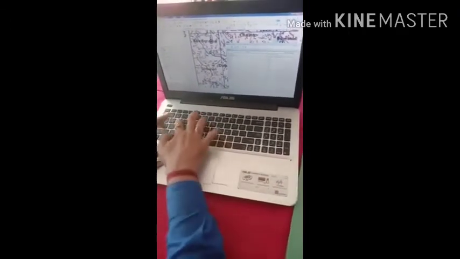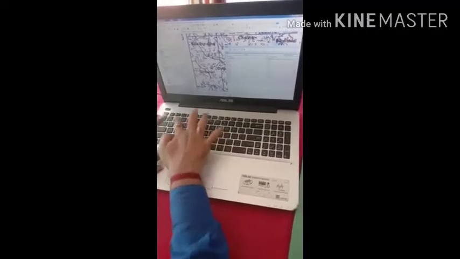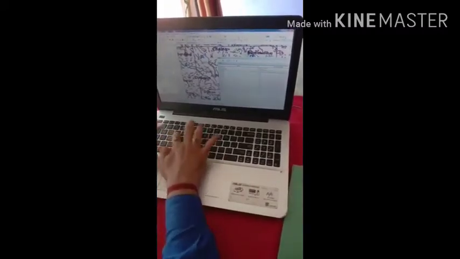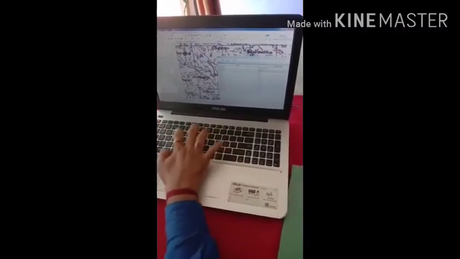Same district is, say this one. Third point, Jalna. It is also in the same.